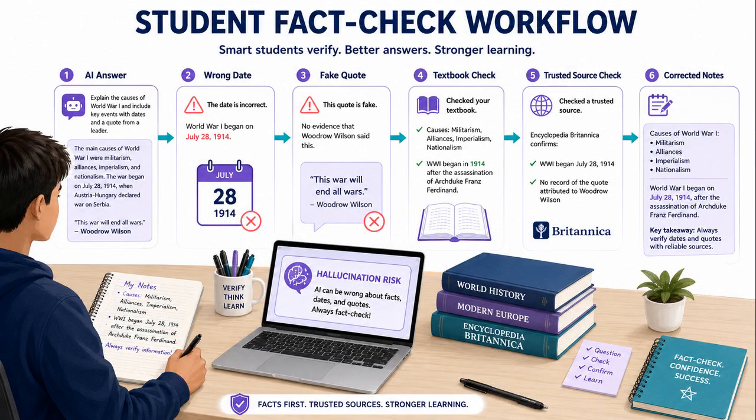Once ask for uncertainty is clear, student example becomes much easier to understand. A student asked ChatGPT for a historical explanation. The answer sounds clear, but it includes a wrong date and a made-up quotation. The student should not copy it directly. They should verify the date in a textbook or trusted source. They should check whether the quotation exists. AI can help learning, but it should not replace source checking.